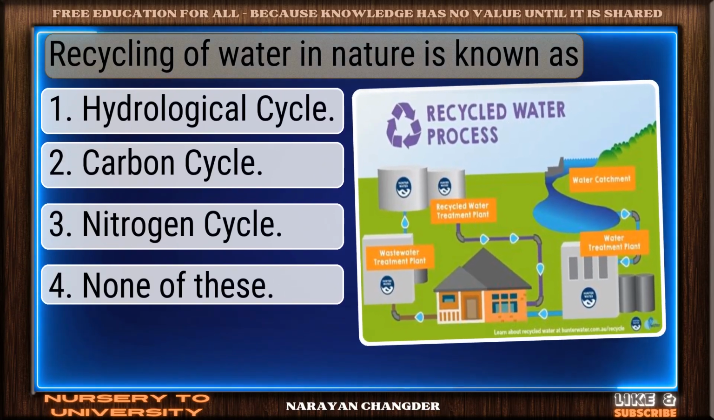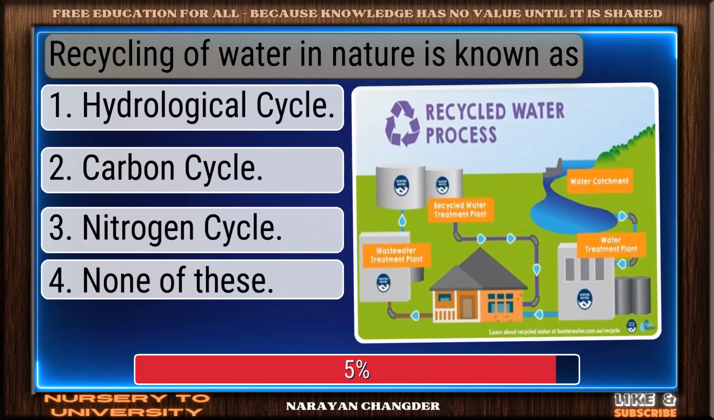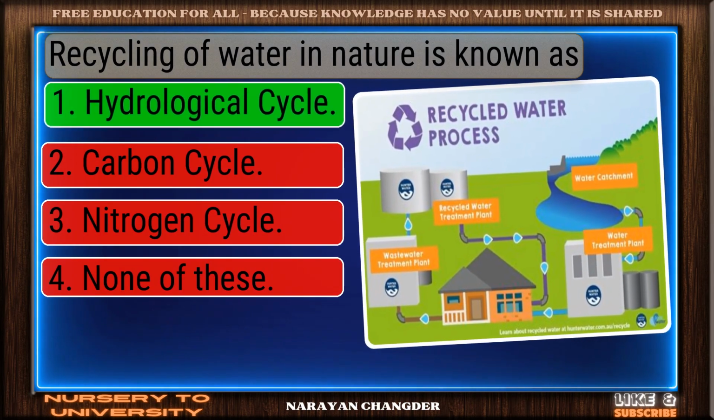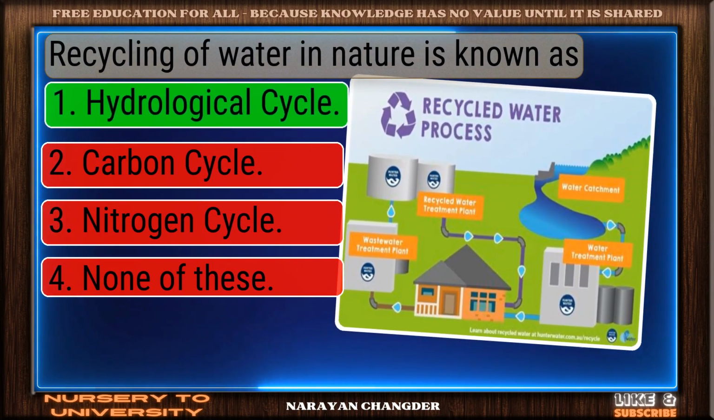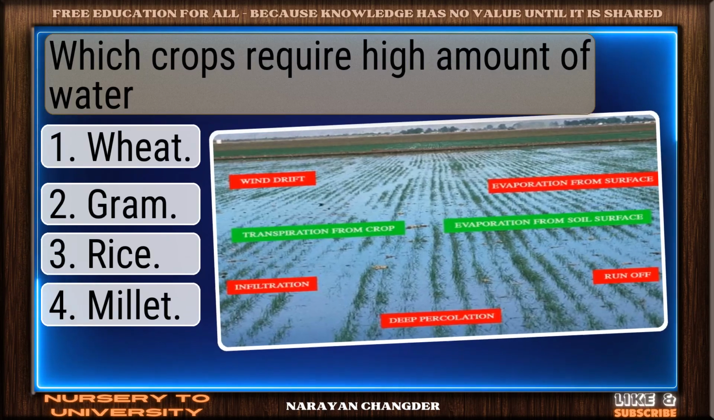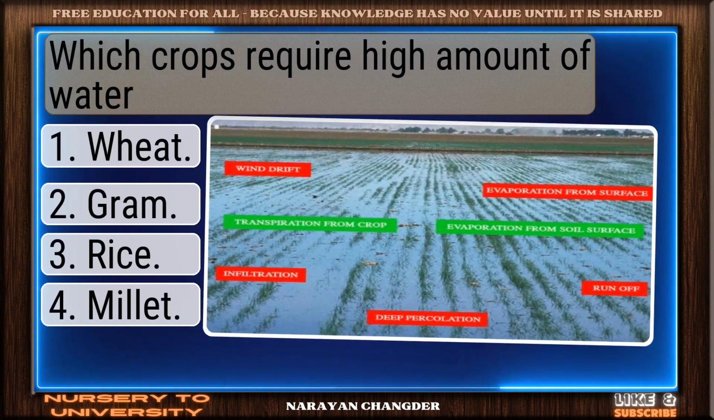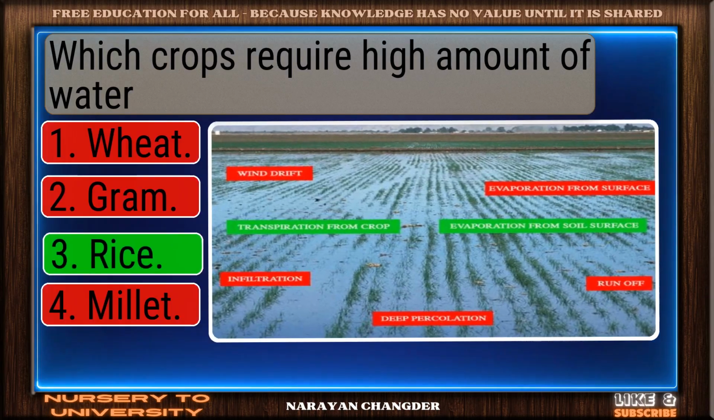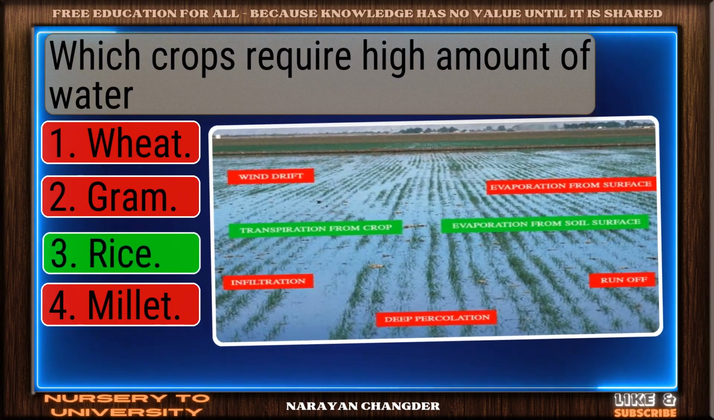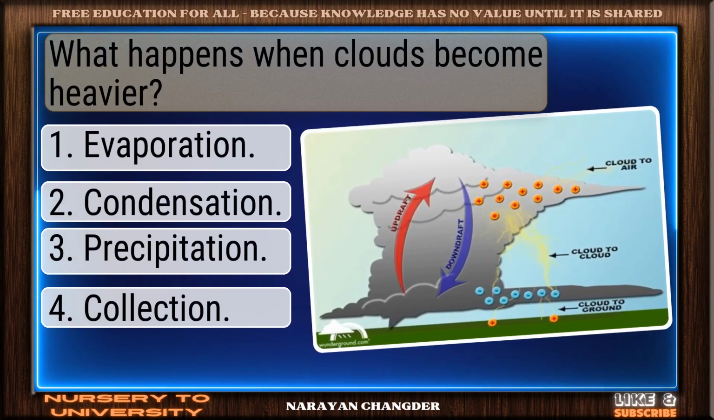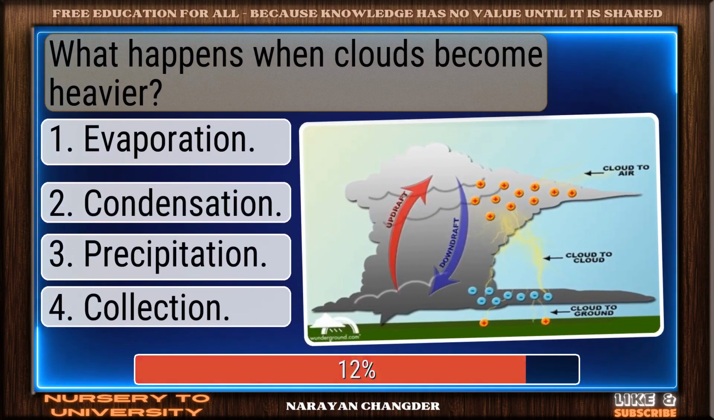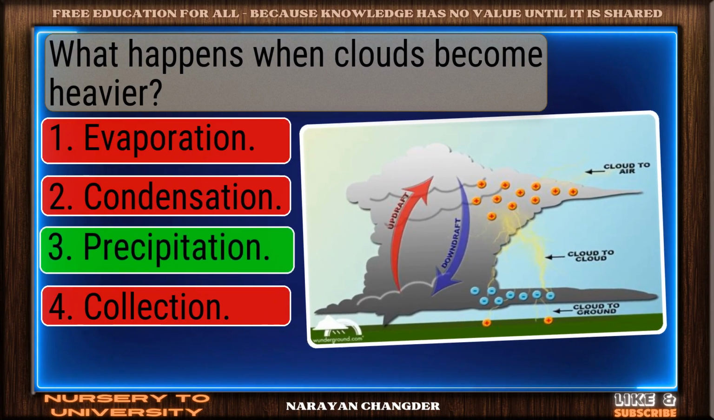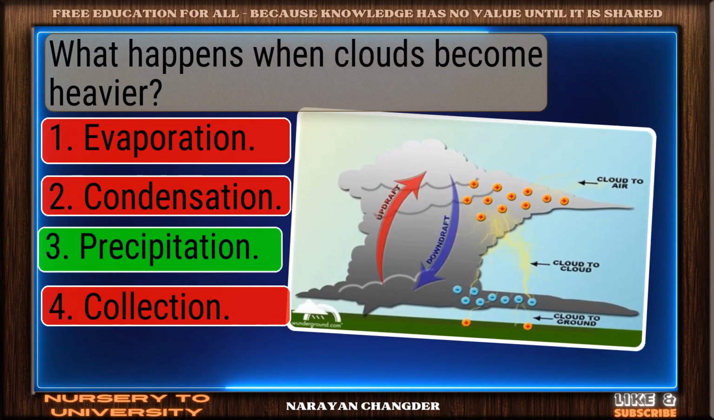Recycling of water in nature is known as? Good thinking. Hydrological cycle is the right answer. Which crops require high amount of water? Solid response. Rice is a valid choice. What happens when clouds become heavier? Good job. Your answer precipitation works well here.